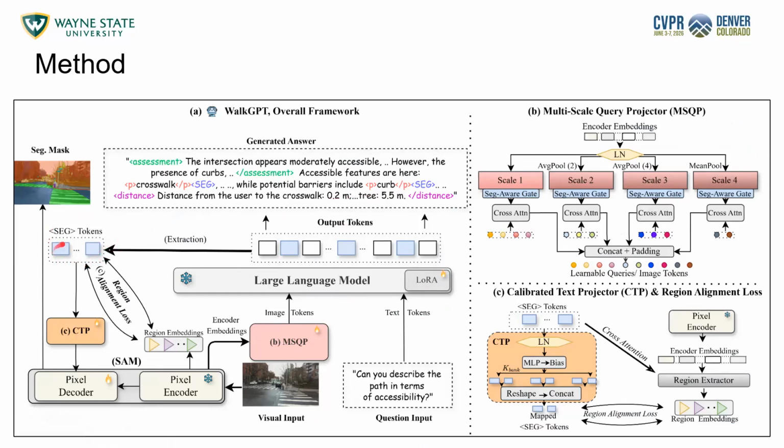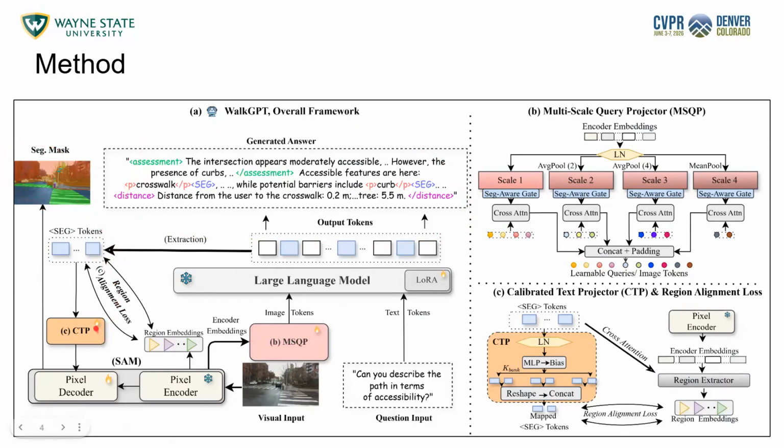We use the hidden states of these seg tokens, which go into another projector, which we call the CTP, the calibrated text projector. It's another projector that expands the understanding, and while we do the projection, it retains more information compared to the existing projectors out there. This CTP projects them to the pixel space, goes into the pixel decoder, and works as a prompt for the segmentation. Every time we generate a segment, each of the segmentation tokens creates a different segmentation mask, and these come alongside the generated answer.